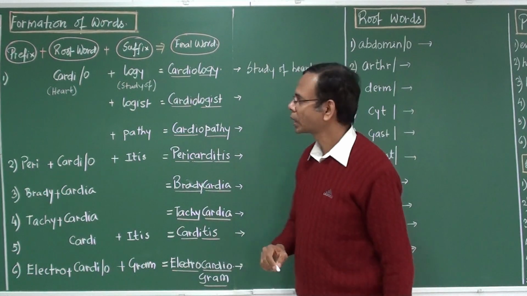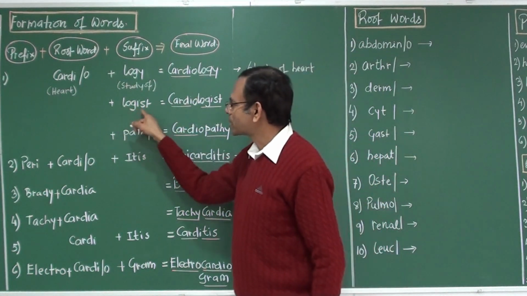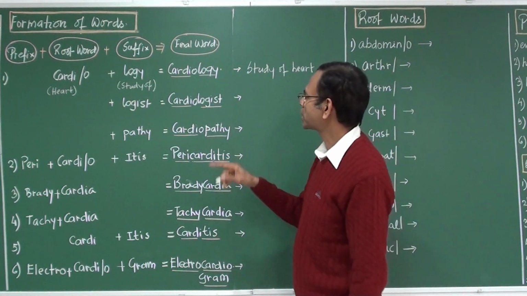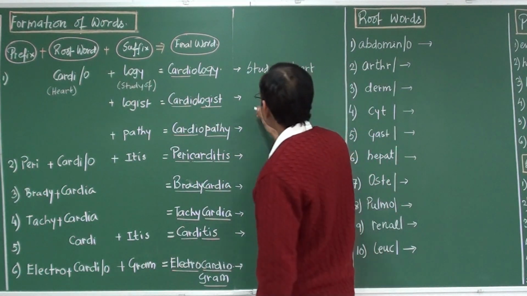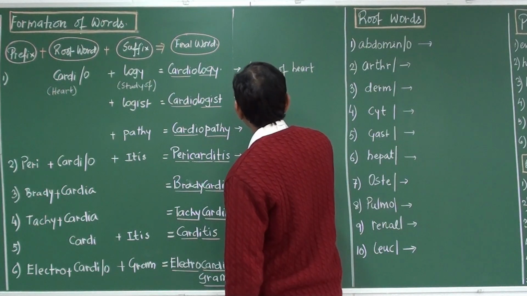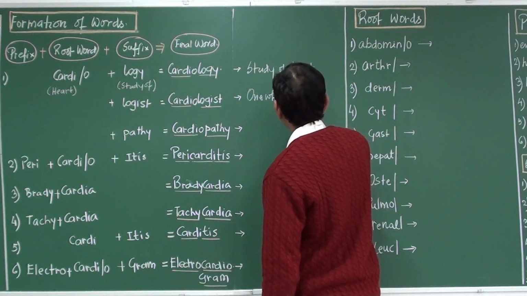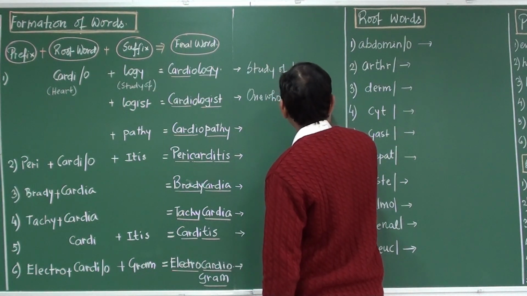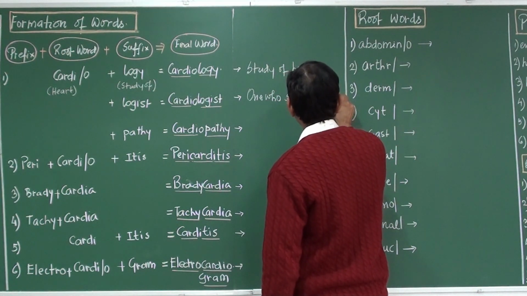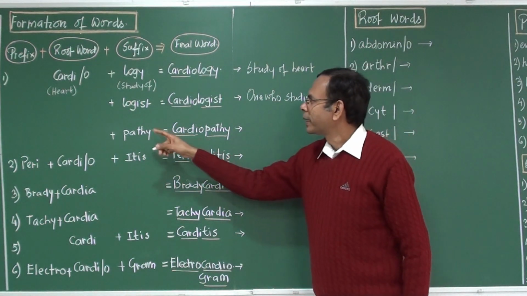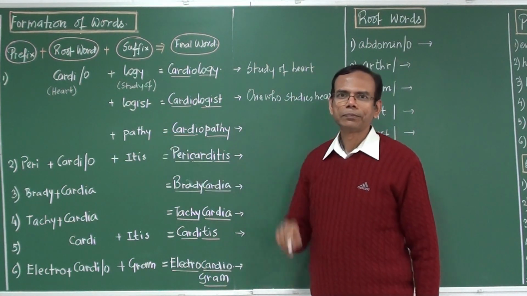Cardiology plus logist, one who studies. Cardiologist, one who studies the heart.